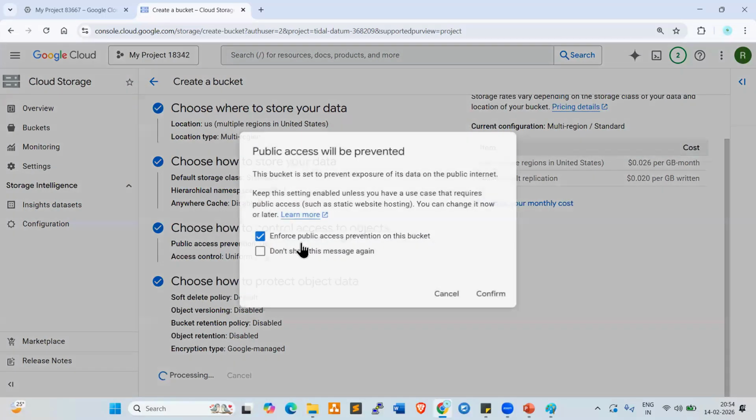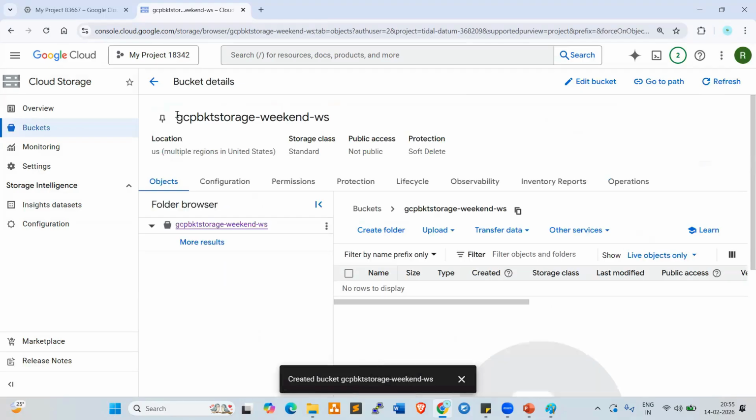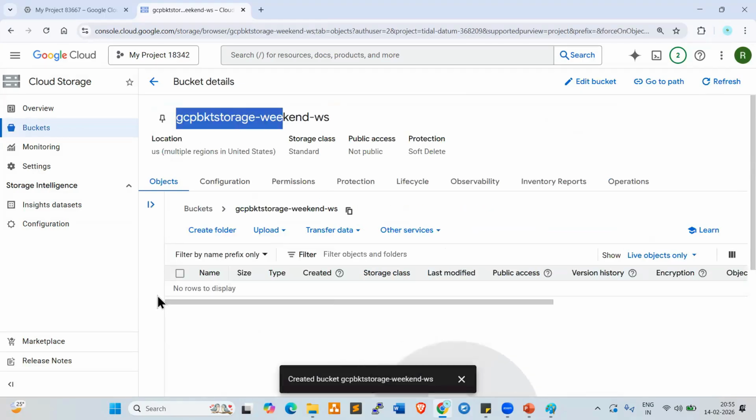Enforce public access prevention on this bucket. What is this, anyone? Like outside IPs, others accessing this data. Exactly. Yes. If you want to allow outsiders, you can allow here. Okay. So click on confirm. Once you click on confirm, the bucket is being created. Look at here, the bucket is created.